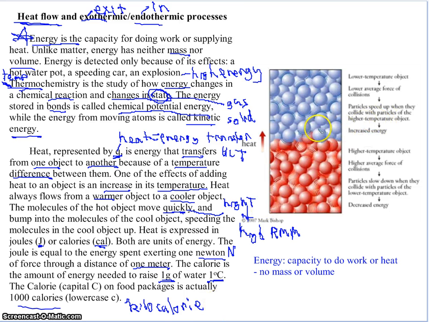What's this diagram say? Okay, heat goes this way. Higher temperature object, higher average force of collisions. Particles slow down when they collide with particles of a lower temperature object. Decrease in energy. So these are going to lose energy. And these ones, lower temperature object, lower average force. Particles speed up when they collide with particles of a higher temperature object, and they increase in energy. So this one, the temperature goes up. This one, the temperature goes down because heat is flowing away.